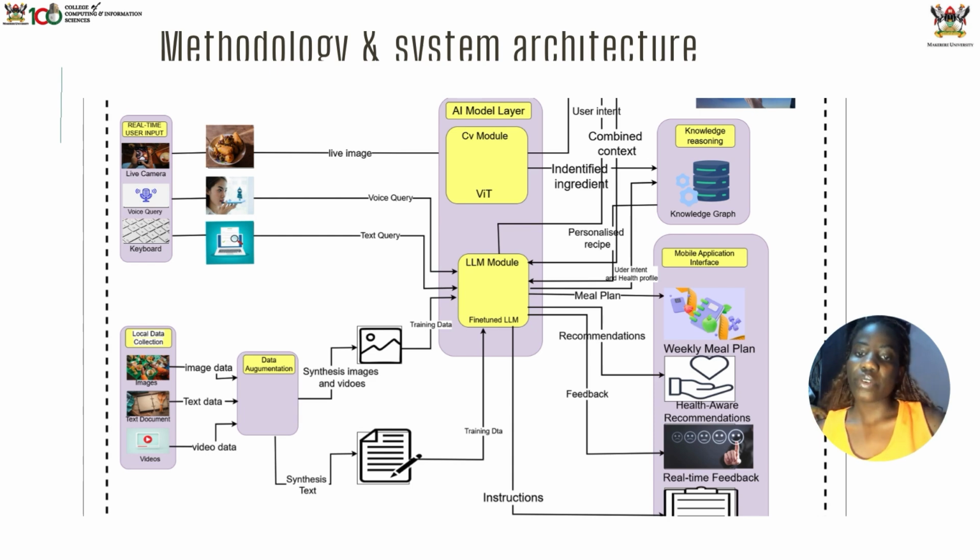For example, the vision model can recognize food from images. When a user inputs an image, the vision model recognizes and identifies that type of food, so that the large language model can fetch the recipe for that food. Then the knowledge graph is able to suggest the healthiest way to prepare that food, or look for which nutrients will be good for making that type of food if the user is on a health plan.